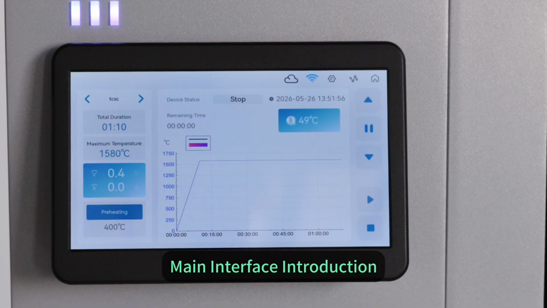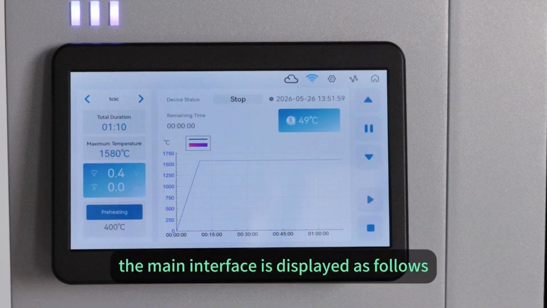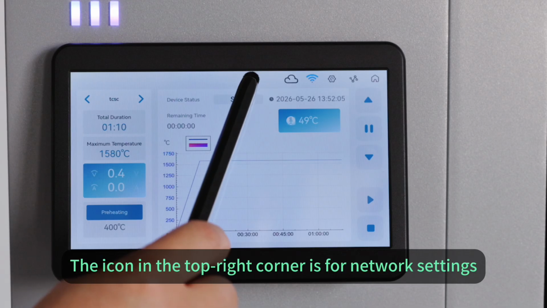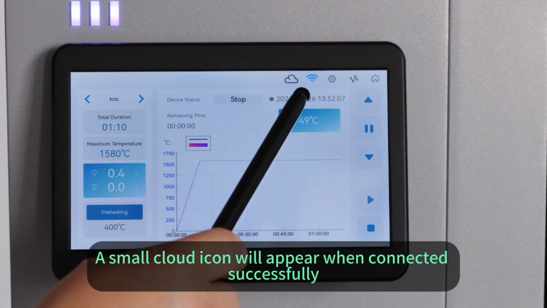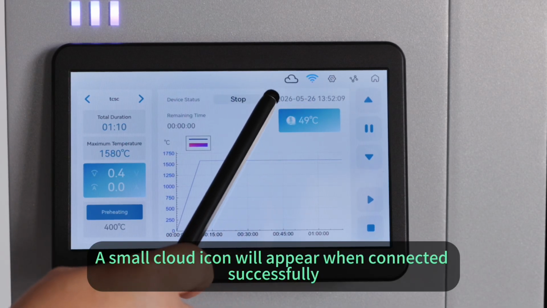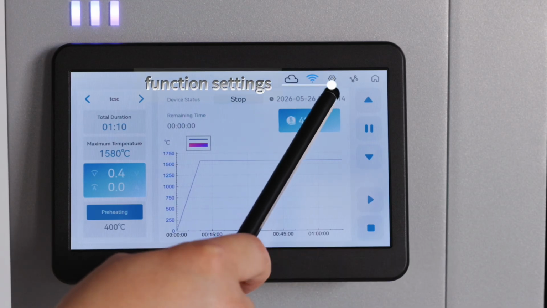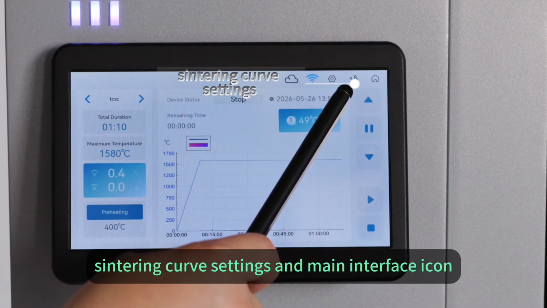Main interface introduction. After startup, the main interface is displayed as follows. The icon in the top right corner is for network settings. A small cloud icon will appear when connected successfully. Next to it are function settings, centering curve settings, and the main interface icon.